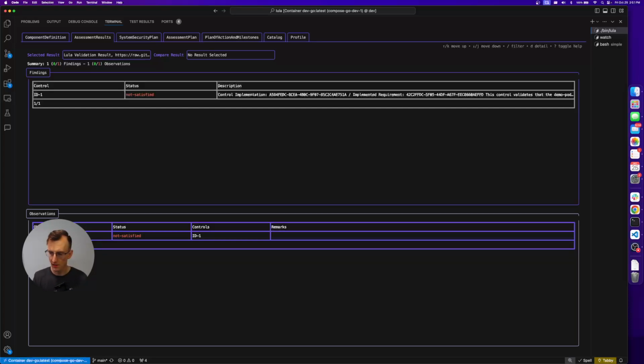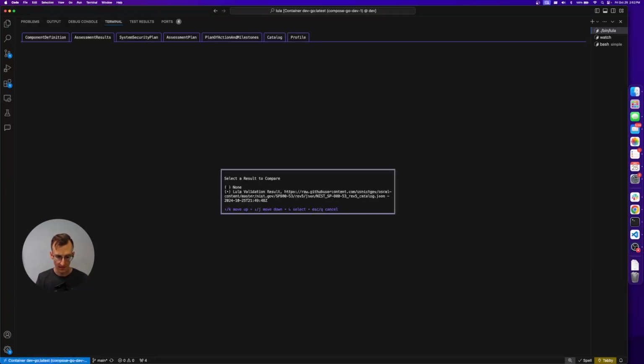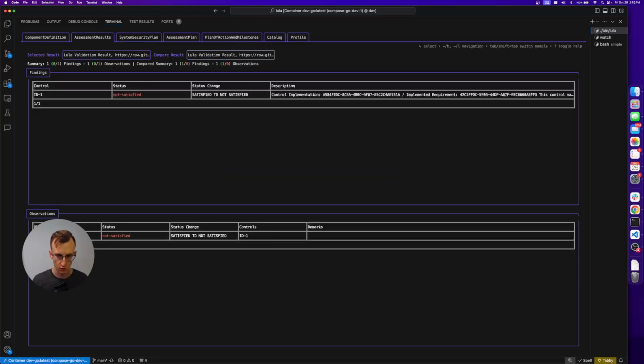That's not wonderful, but that is the intent of saying, hey, you have compliance information in OSCAL, in Lula validations of things you want to check, assessment automation. And from here, okay, well, we could find out what's going on. Why is this the case? And we can also compare across results. So now that we've run this 2 times, we have multiple results. We are automatically given the latest result, we can compare that to a previous result and see that there were findings here. Okay, let's look at the findings.